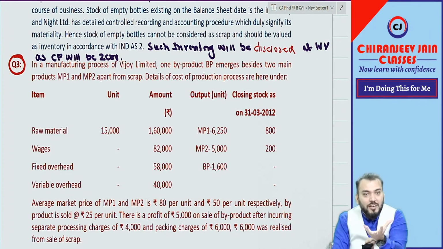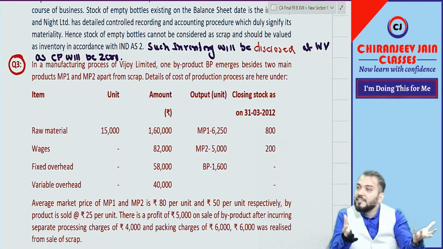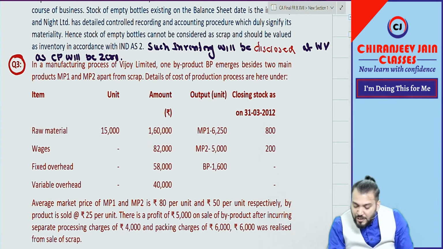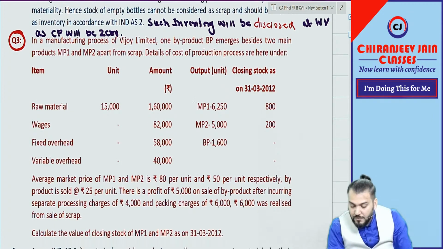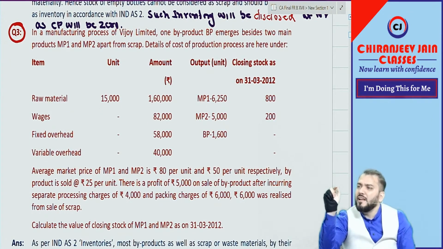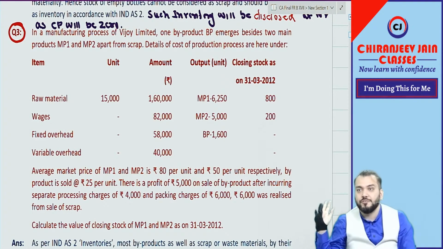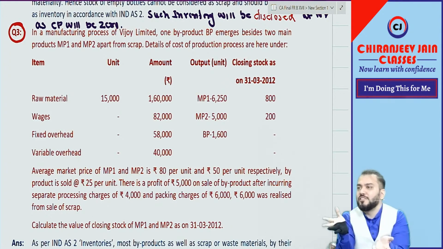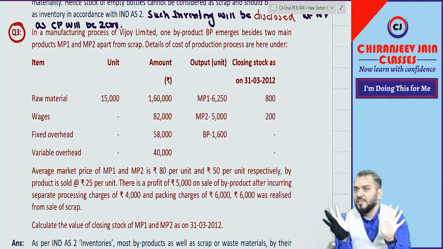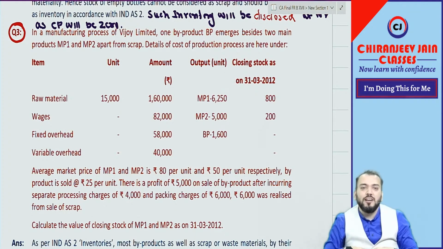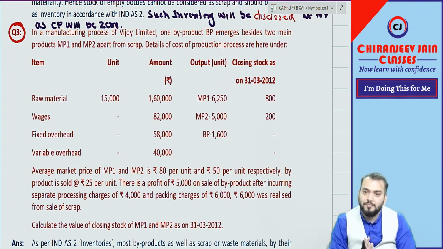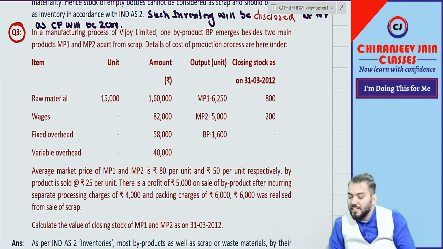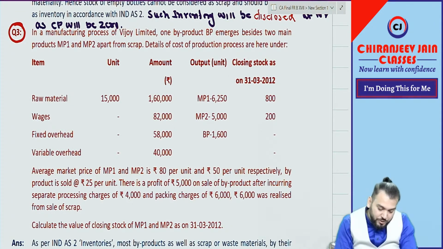However, from my point of view, this is not a question of CA Inter, because there is one point where every CA Inter student will be confused. But if you are also confused, then you are equal to CA Inter. From my point of view, this question should not be asked at CA Inter level. Recently, they asked the same question at CA Final level. Let's see whether you are doing it correctly or not.